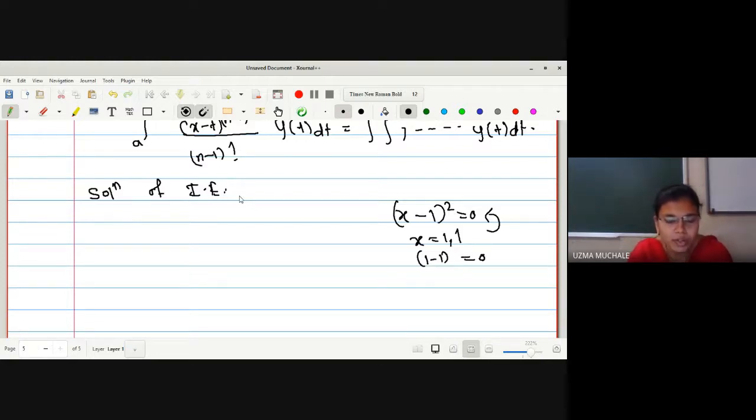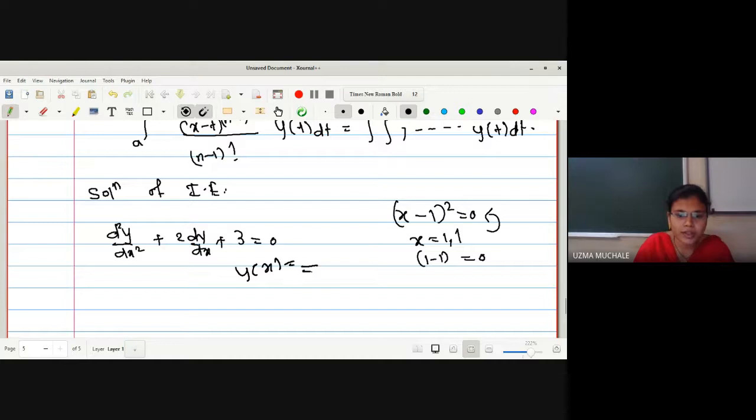So what is the solution of integral equation? That is also a function y of x. That means if you are going to find out y of x in such a way that it will satisfy your original integral equation, just like your differential equation. Suppose it is of the form d2y by dx2 plus say 2 dy by dx plus say another term, say 3, and suppose you got some solution y of x is equal to some function.